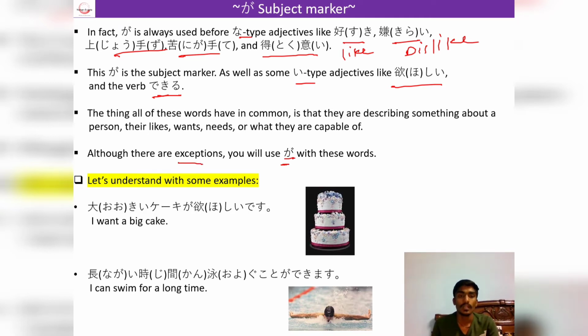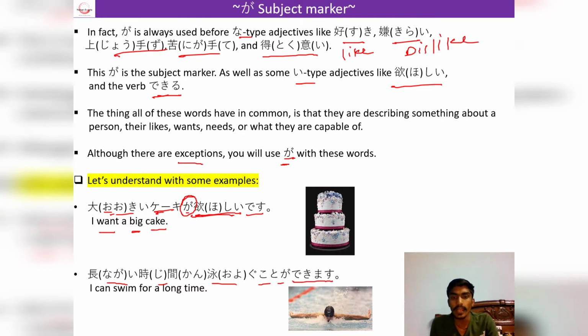For example, ookii keki ga hoshii desu. You can see here we have used i adjective, which is hoshii, which means want. Here we are talking about desire, so that's why we have used Ga particle. Ookii is big, keki is cake. In another example, I am saying nagai jikan oyogu koto ga dekimasu.